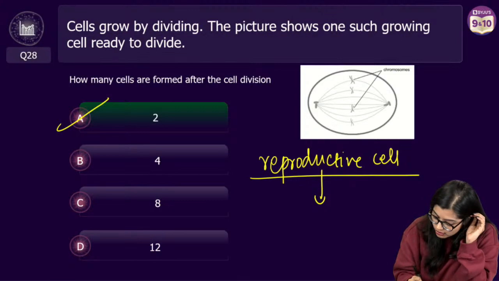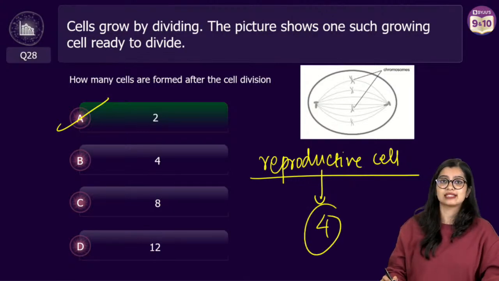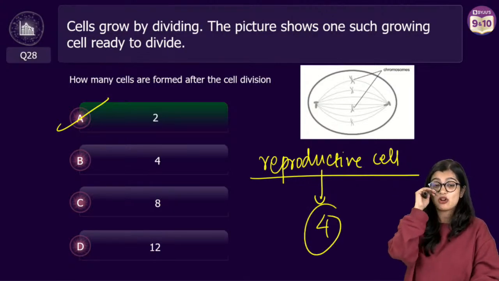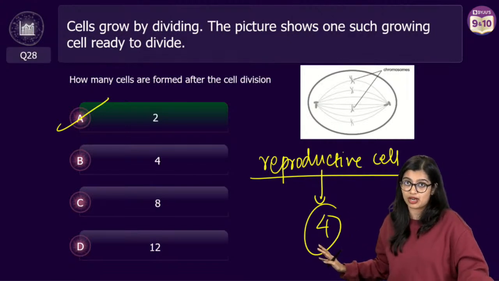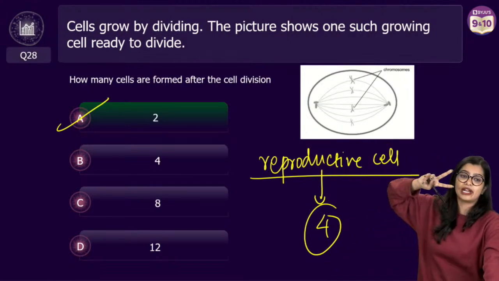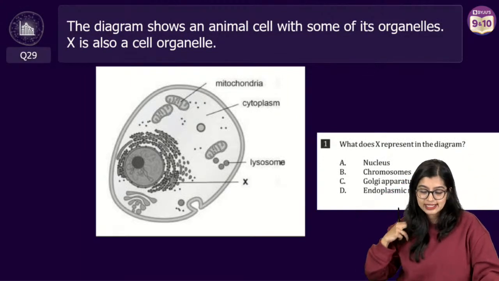Ma'am, how 4? In reproductive cells, meiosis happens, right? So two steps of reductional division are there, so you get 4 in a reproductive cell. But in mitosis, you get 2. Alright, so let's get started.